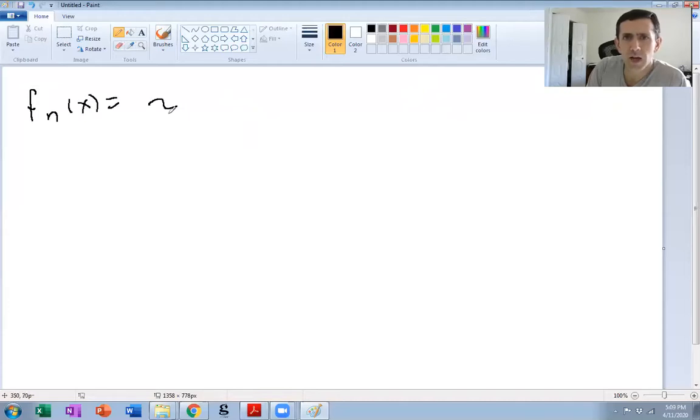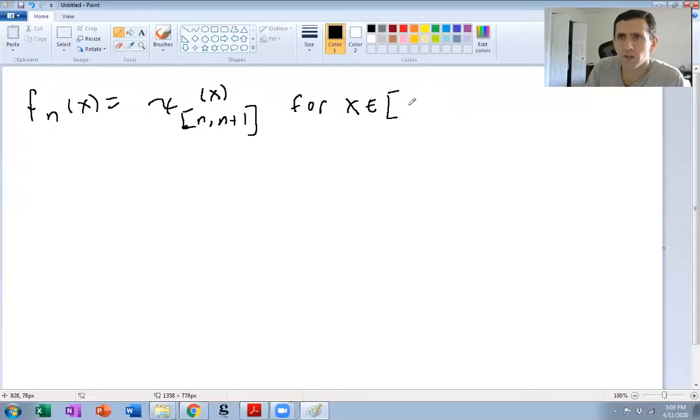is going to be the characteristic function of n to n plus 1. And let's say here x is just in 0 to infinity. Or we could do even, not that it matters much, but let's do 1 to infinity.